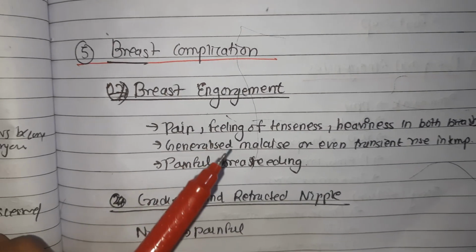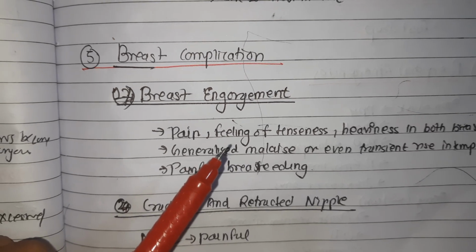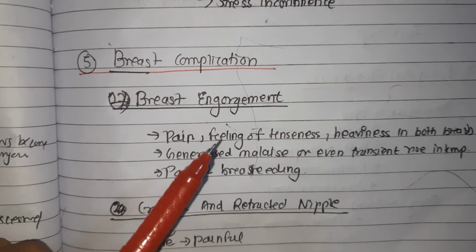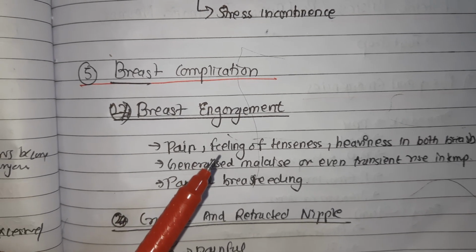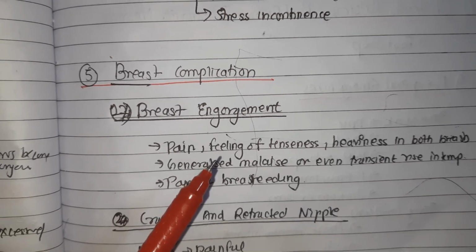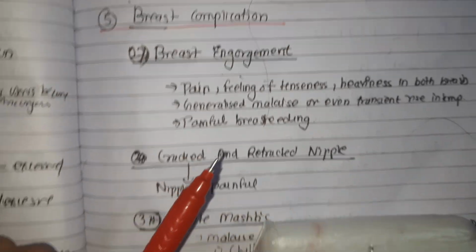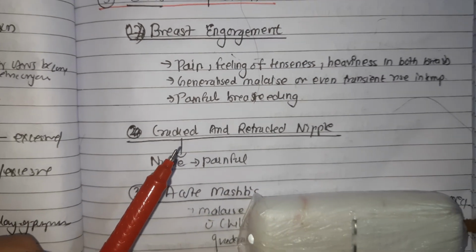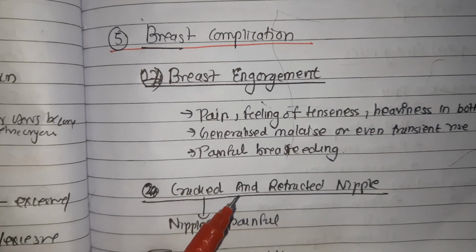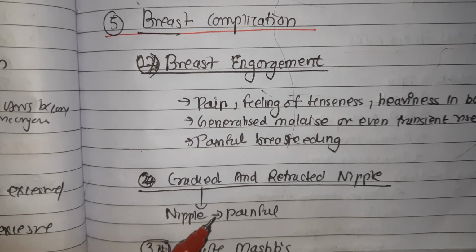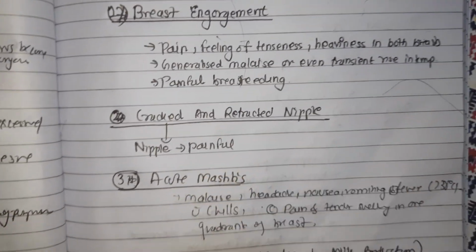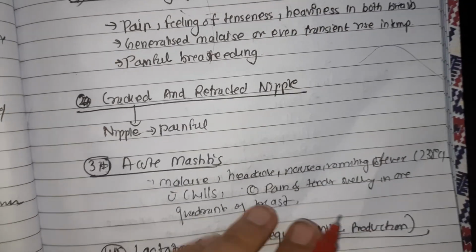And the prevention includes avoiding pre-lacteal feed, initiating breastfeeding early with unrestricted exclusive breastfeeding on demand, and feeding in the correct position with correct latch on, and that was all. And the next breast complication is cracked and retracted nipple. The nipple may become painful in the cracked nipple. That is another complication.